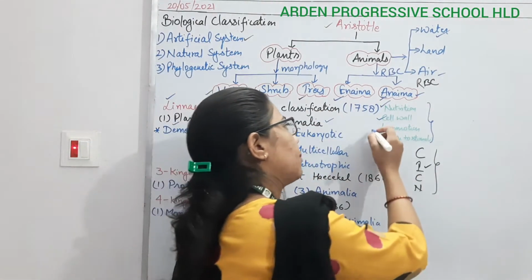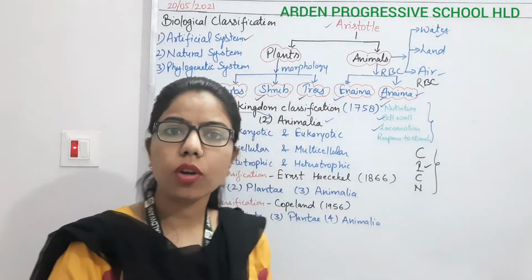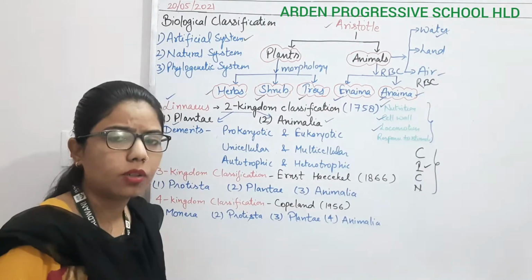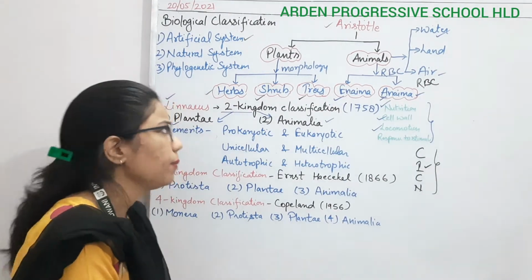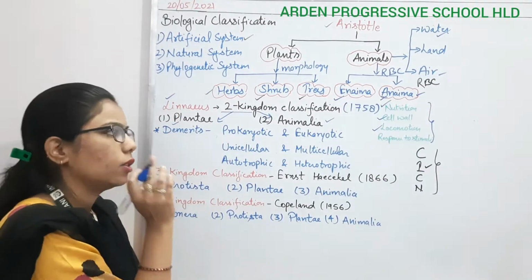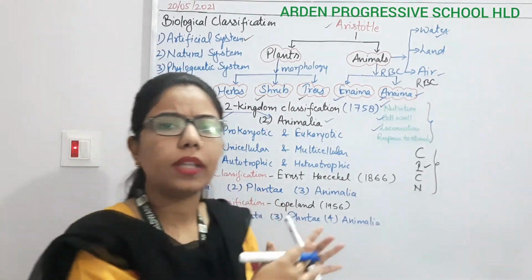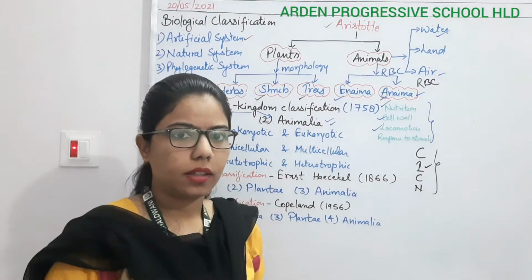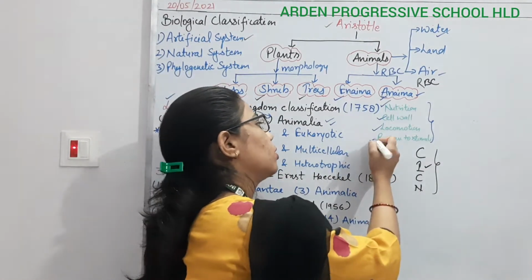Likewise locomotion. Organisms that are fixed at one place and don't move from one place to another were called plants, and those that can move from one place to another were placed under the animal kingdom. Likewise response to stimuli.